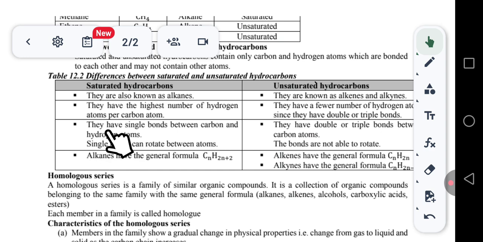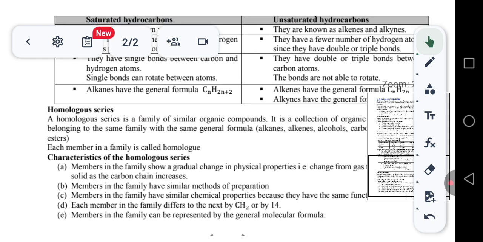Then lastly, saturated hydrocarbons have single bonds between carbon atoms. Single bonds can rotate between atoms, while on the other side, the unsaturated hydrocarbons have double or triple bonds between carbon atoms, so the bonds are not able to rotate. So those are the major differences.